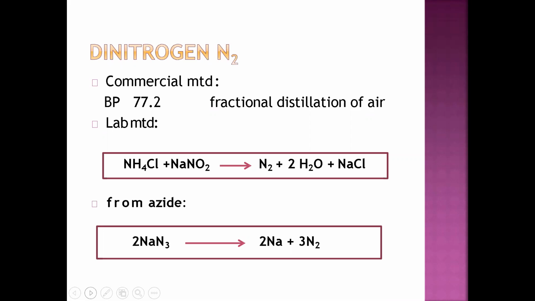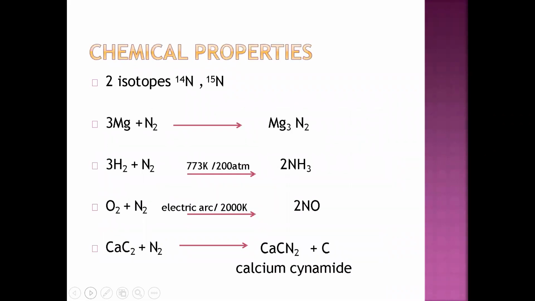In the lab you can form N2 by this reaction: NH4Cl, ammonium chloride, plus NaNO2 gives N2 plus 2H2O plus NaCl. And from azides also: 2NaN3 gives 2Na plus 3N2. So there are two or three methods by which you can obtain dinitrogen gas, commercially or in laboratories.